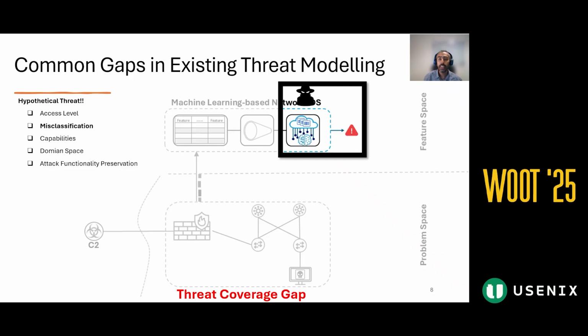When the focus is limited to the feature space only, the problem of adversarial robustness is often reduced to simply generating examples that cause just misclassification, overlooking critical aspects such as intent and the network traffic characteristics after perturbation.